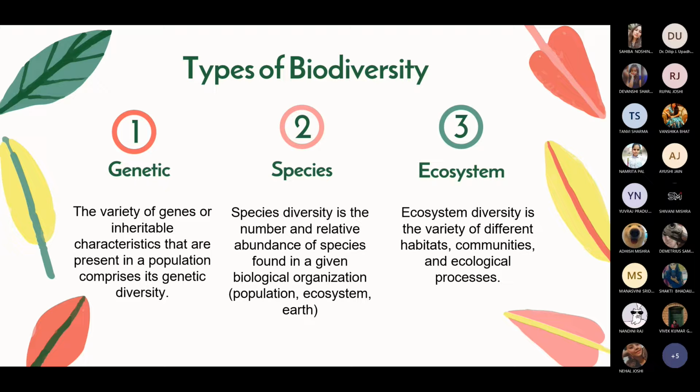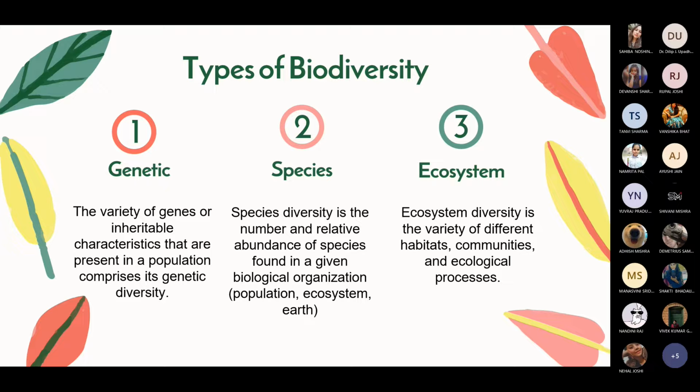In ecosystem diversity, it is a variety of the different communities, habitats, and ecological process. And there will be more conflicts over territory of water, and the establishment of the forest or any acceptable environment for so many different regions.